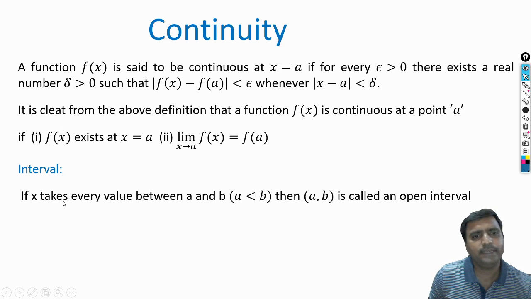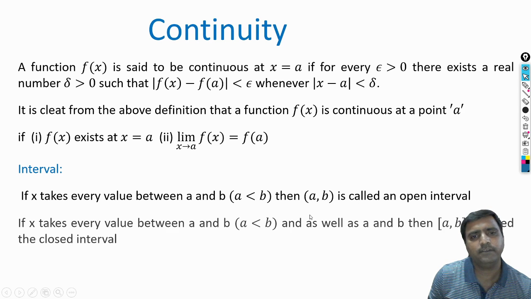When x takes values in between a and b, it excludes a and b. That means except a and b, it includes all the values in between a and b. That can be written using a round bracket like this. This is called the open interval. Similarly, when x takes the values between a and b as well as a and b, it includes a and b and all the values in between.